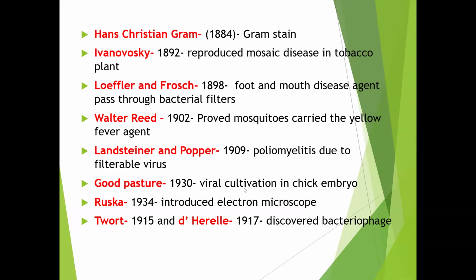Next, Goodpasture in the year 1930 gave the concept of virus cultivation in chick embryos. As you know, viruses cannot be grown in artificial culture media. They can be grown in chick embryos, as they require living cells. Next, Ruska in the year 1934 introduced the electron microscope. Larger viruses like smallpox can be seen with the compound microscope, but other viruses cannot be seen with a normal microscope. So to visualize viruses, we need an electron microscope.